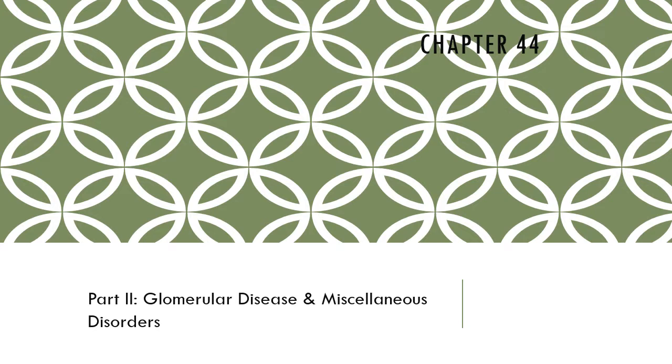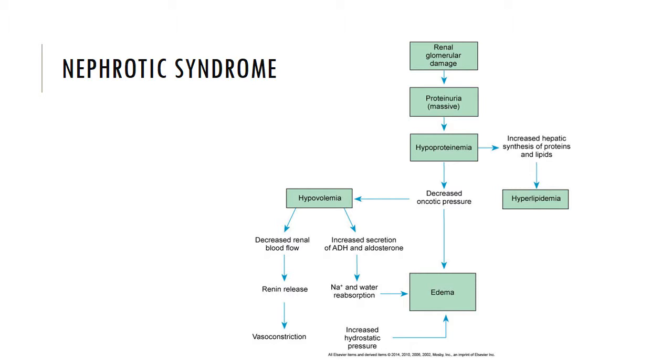Okay, we're going to continue Chapter 44, Part 2, Glomerular Disease and Miscellaneous Disorders. First, let's look at nephrotic syndrome. It's characterized by proteinuria, hypoalbuminemia, hyperlipidemia, edema, and massive urinary protein loss.